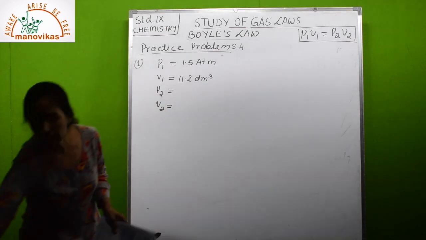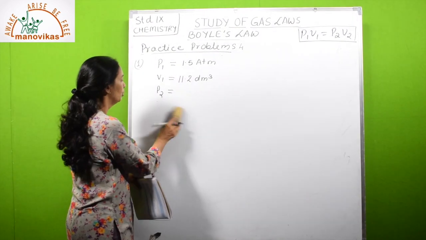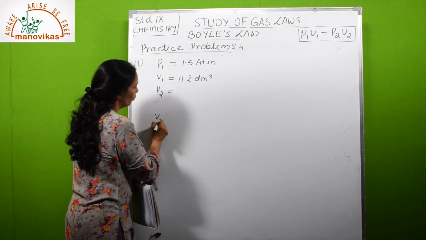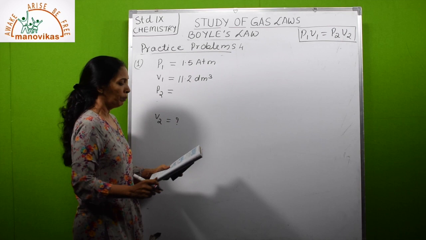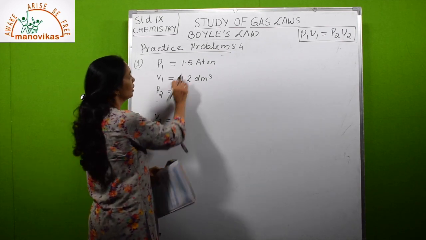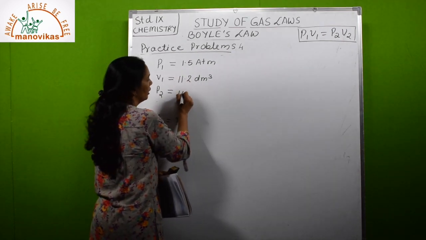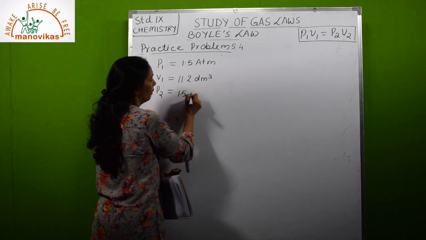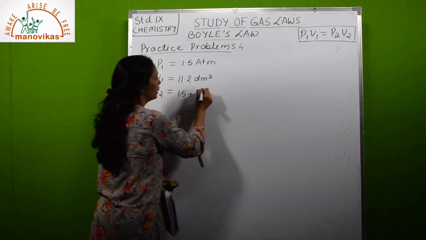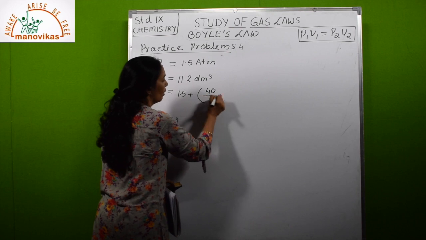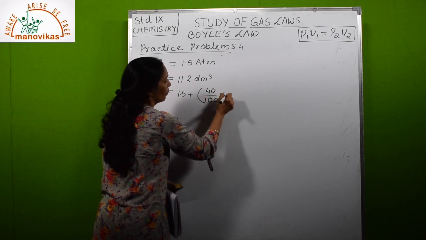Now if the pressure increases by 40%, find its new volume. So we need some place over here to calculate the new pressure. So the new volume is a question mark. So pressure increases. What is the initial pressure? 1.5. It increases by how much? 40%. So 40% of 1.5.